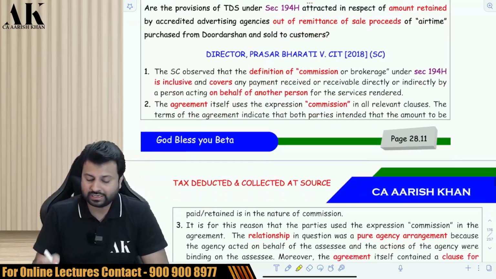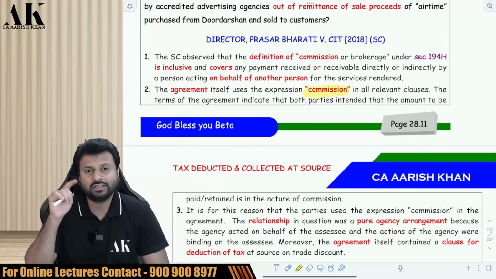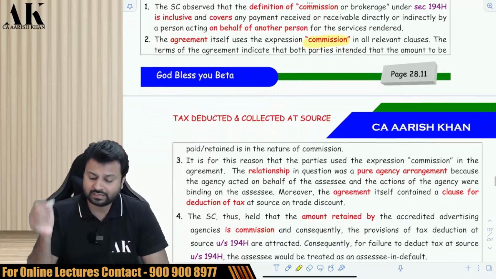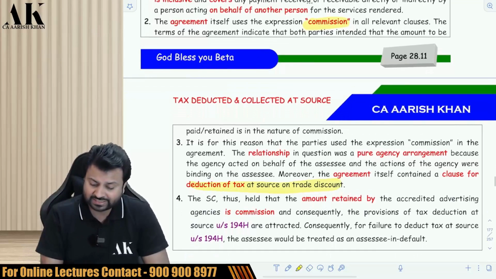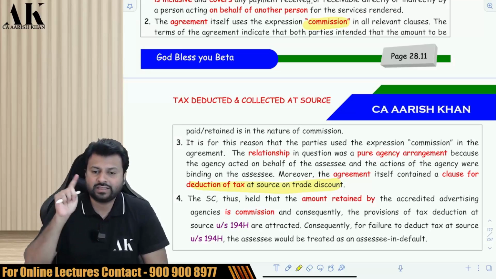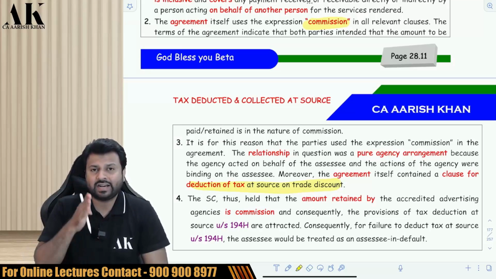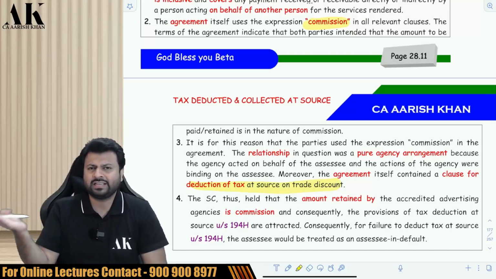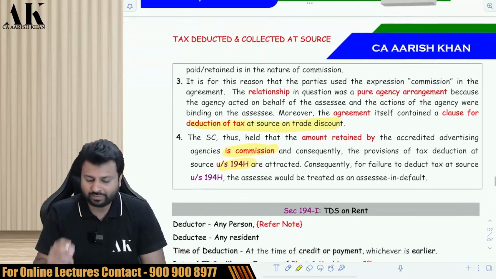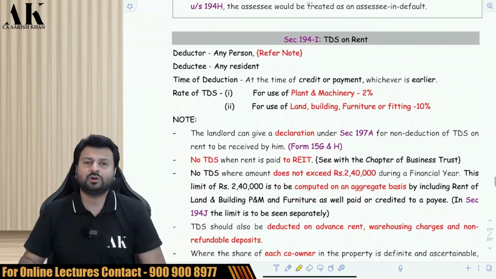The Supreme Court said that yes, the commission itself is written in the agreement. The agreement says that this commission will be subject to deduction of tax. Then why are you not deducting the TDS? Therefore, the amount retained by the accredited advertising agency, accredited meaning a recognized advertising agency, will be subject to TDS because it's a commission. 194H will be applicable in that case. Okay, now let's move on to the next one.